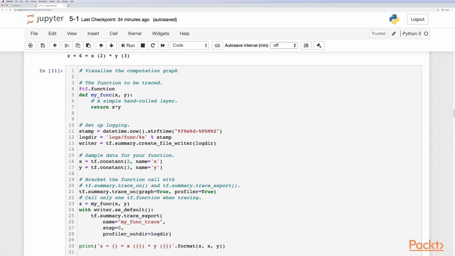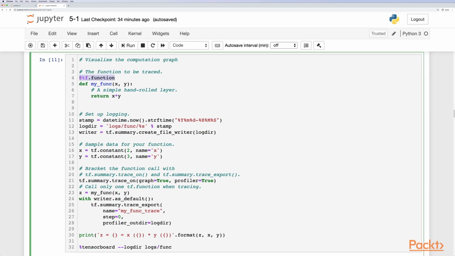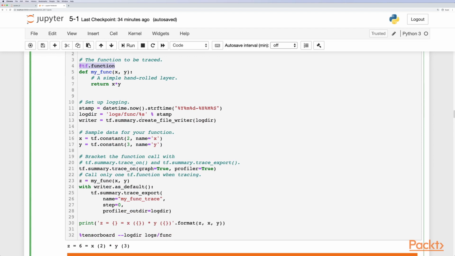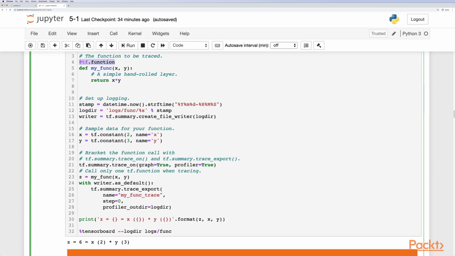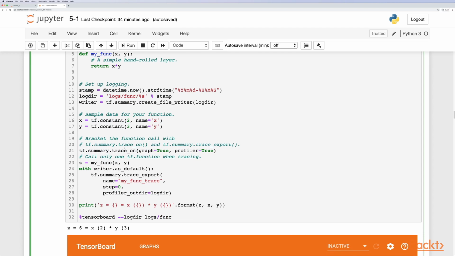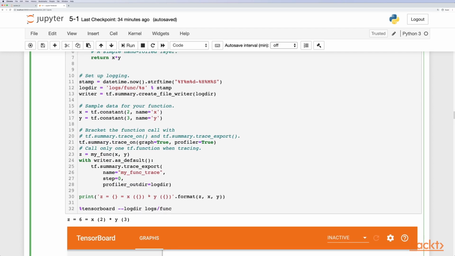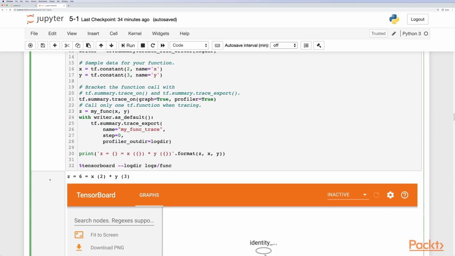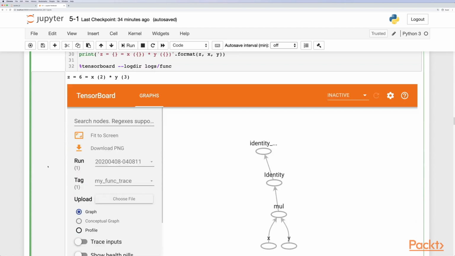To do this, we have to put our operation within a function, and then we have to use TensorFlow tracing by using this decorator syntax here. We'll go into TensorBoard in another video later on, but just quickly, this is how we set up logging, and then we can sample our function, and then we can actually trace it, and then we can use the TensorBoard visualizer to have a look at the TensorFlow graph that it builds internally and uses.